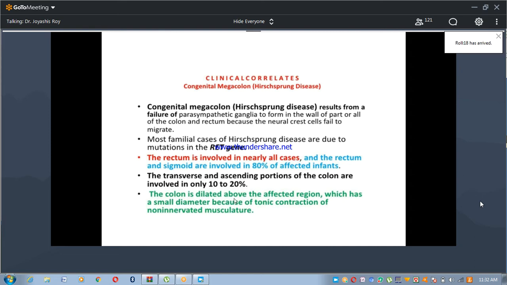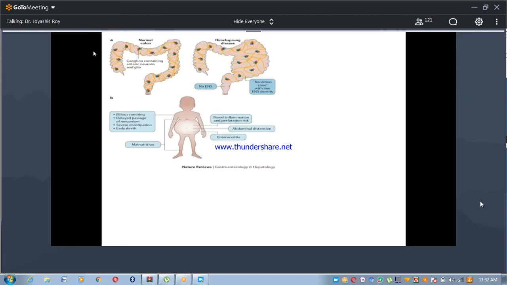The colon is dilated above the affected region, which has a small diameter because of tonic contraction of the non-innervated musculature. Here we are seeing the normal colon. Here the parasympathetic ganglia are placed in their definitive places. These are the ganglia containing enteric neurons and glia. But this is the congenital megacolon. This is the sigmoid colon. This is the rectum. Here, no enteric neurons. In this case, no enteric neurons. This is the transition zone to low enteric neurons.